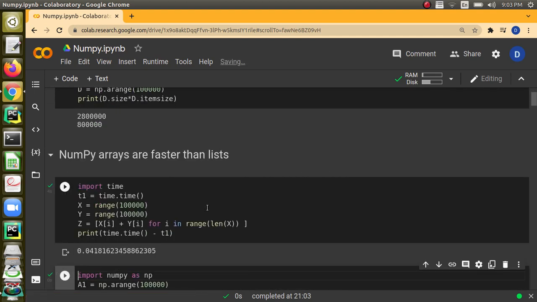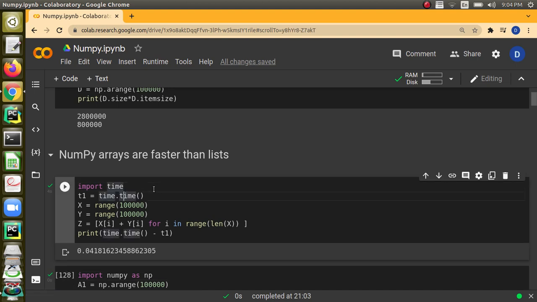Next we are going to see that NumPy arrays work faster than lists. For this we are taking two lists of 1 lakh elements and we are going to perform addition. We are using the time package for measuring the time. Here we are noting down the current time before making the addition operation.